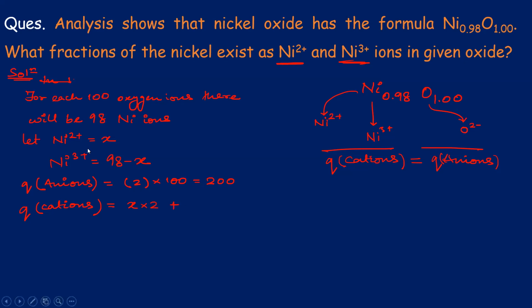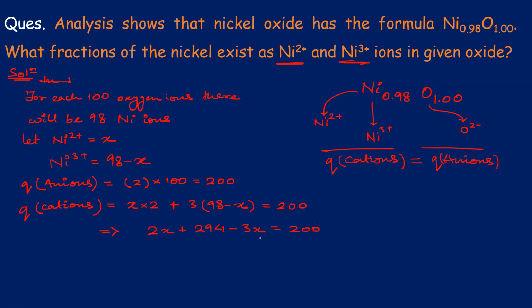This will be the charge of Ni2+, and for Ni3+ there will be a +3 charge, so it will be 3 into (98 minus X), right? Now, I know that the charge of anions and cations should be equal, so this should be equal to 200, correct? Now, if I simplify this equation, you will get 2x plus 98 times 3 is 294 minus 3x, which will be equal to 200.